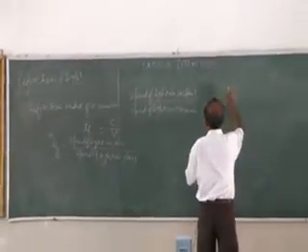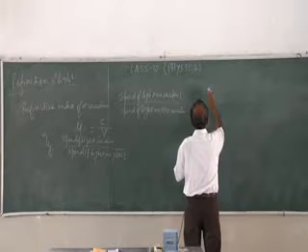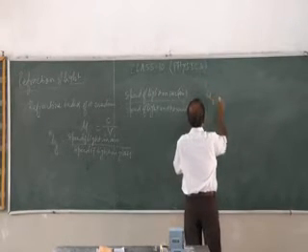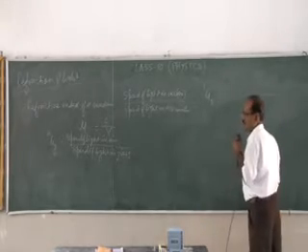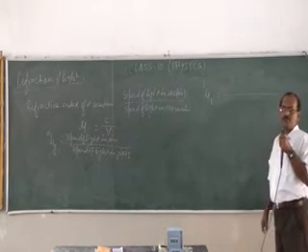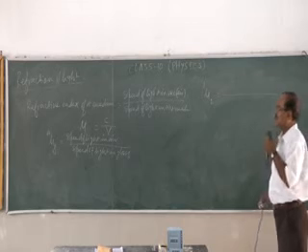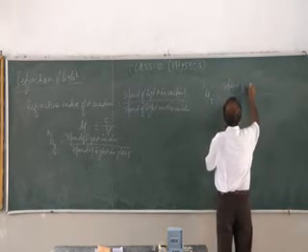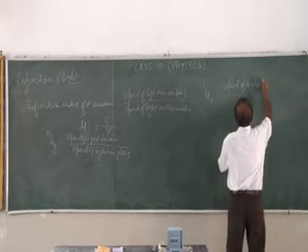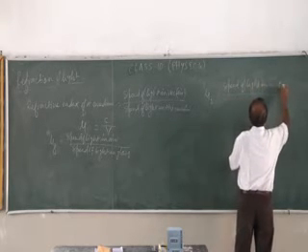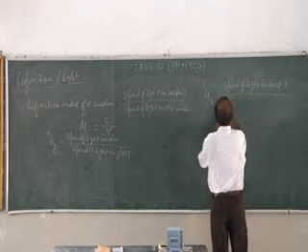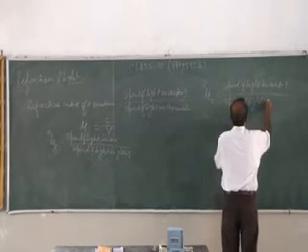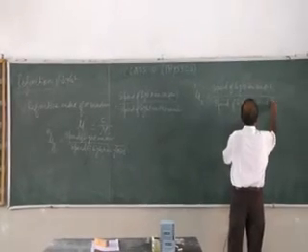Now another way. Say 1 mu 2. Refractive index of 2 with respect to medium 1. So then the speed of light in medium 1 divided by speed of light in medium 2.